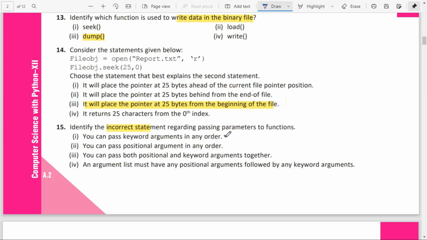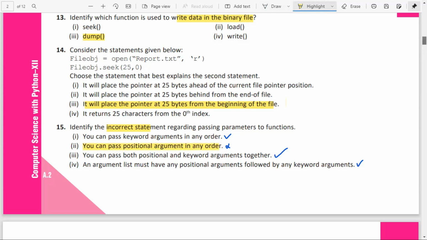So this one is correct. This is wrong. Positional arguments cannot be in any order. Okay. Then this is correct. Both the things you can include together. This is also correct. So the answer to the question is option 2. You can pass positional arguments in any order. That's an incorrect statement.